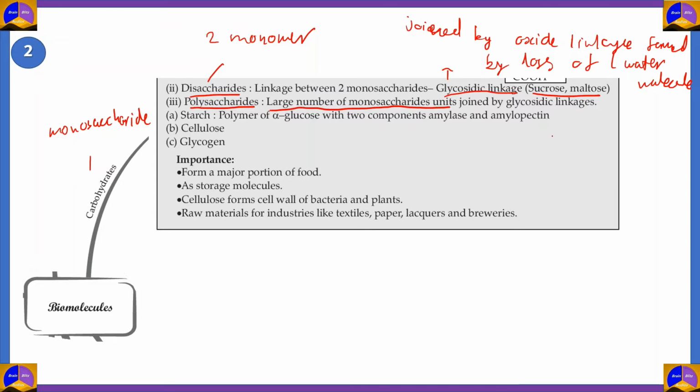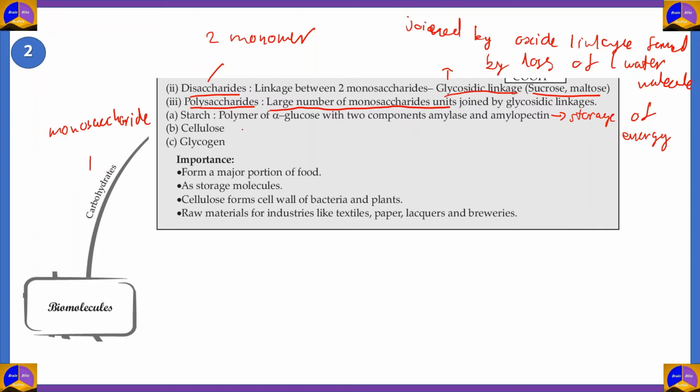We have three good examples of polysaccharides. Number one is starch. Starch is a polymer of alpha glucose which contains two components, amylose and amylopectin. Amylose is the water-soluble part of starch, while amylopectin is the non-water soluble part. Starch's primary function is the storage of energy. So energy produced by the plants is stored in the form of starch.